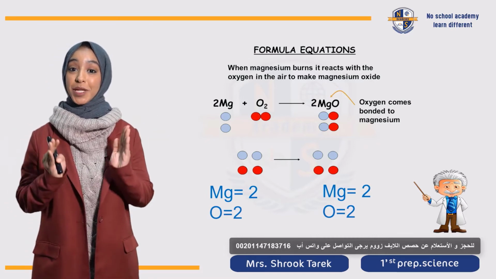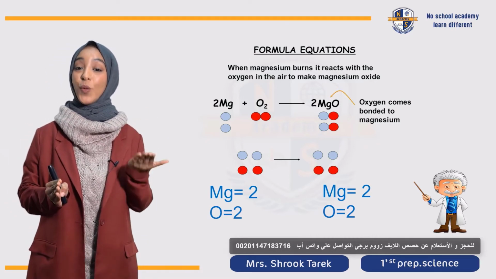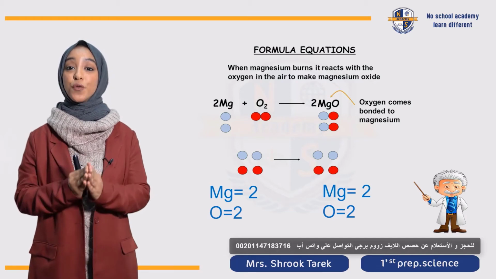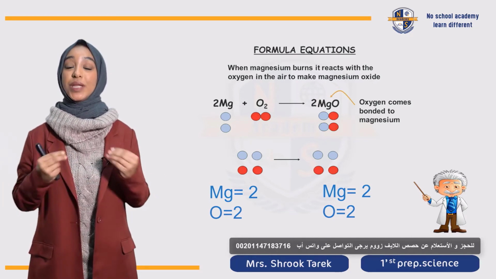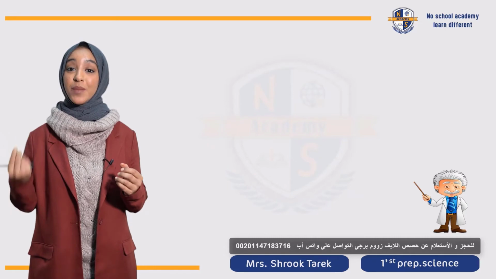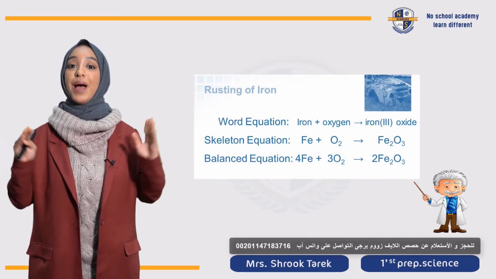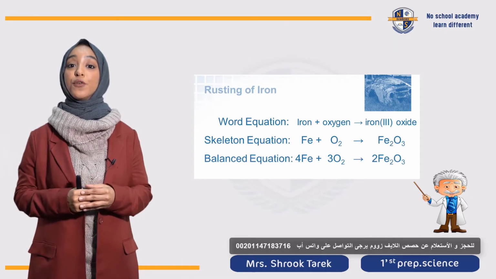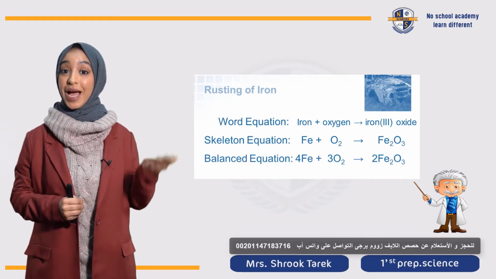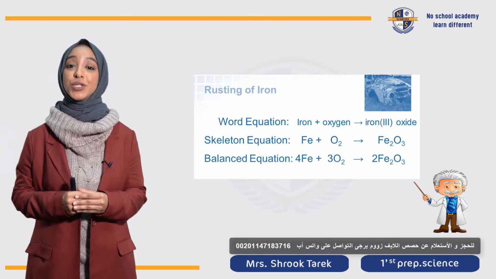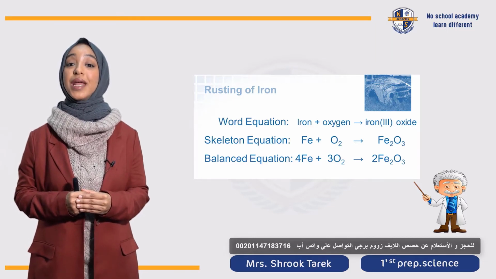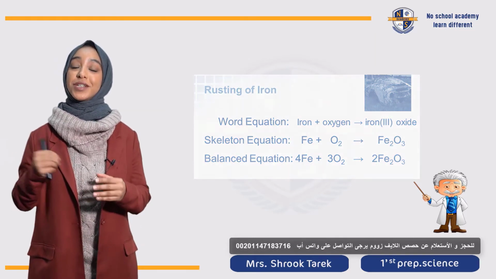خلينا نشوف ال chemical equation للiron when it reacts with oxygen to form iron oxide. وده الexample of rusting which is a chemical change اللي اتكلمنا عليه في الأول. بس قلنا ال equation wasn't balanced. لازم ال number of iron and oxygen in the reactant side to be equal to the number of iron and oxygen in the product side.